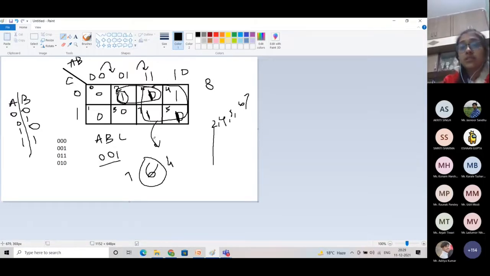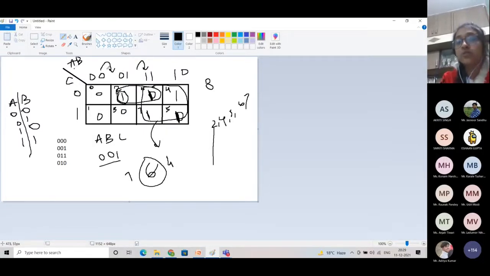Now in this case, we will see how we can write the expression after grouping. So let's see for this group of 2, which is combining our second and sixth output. For this group of 2, which variable is changing its value in the group?